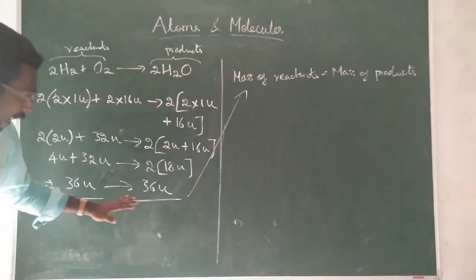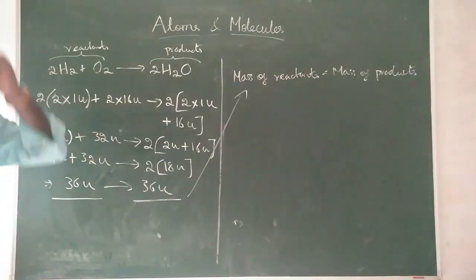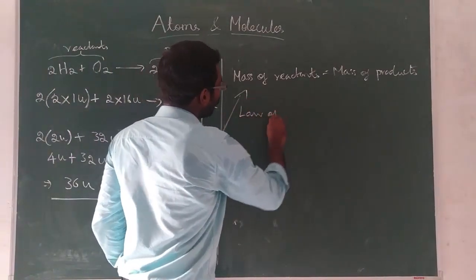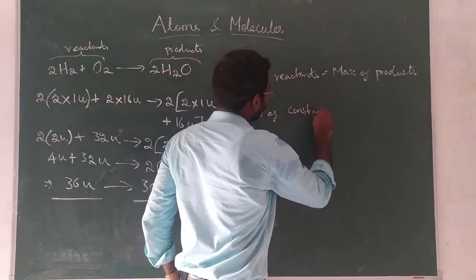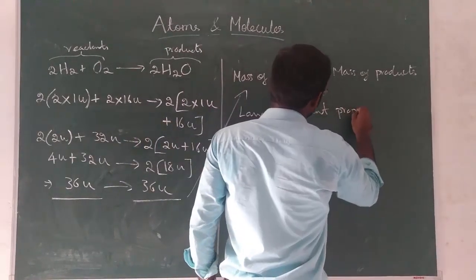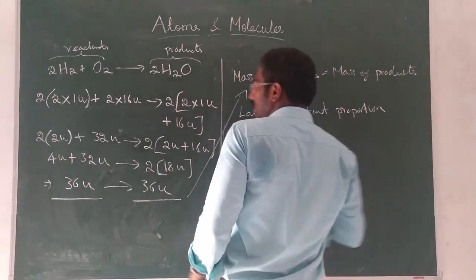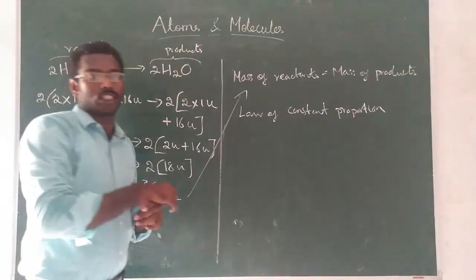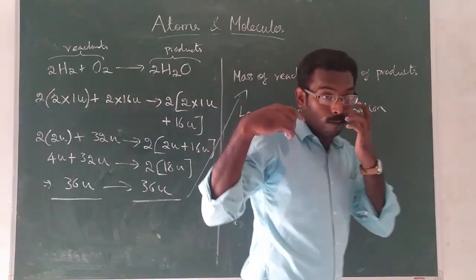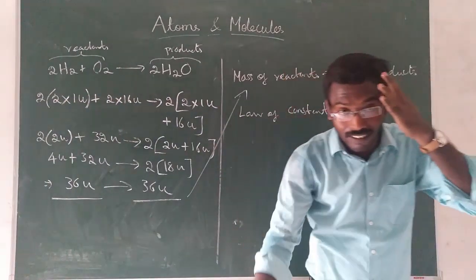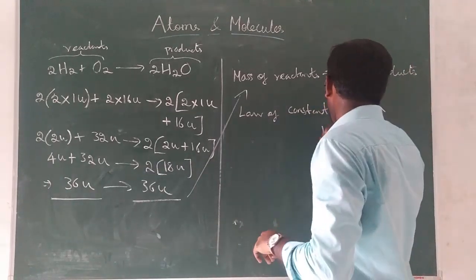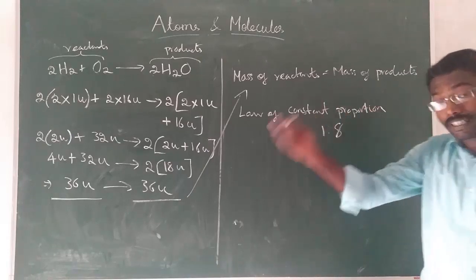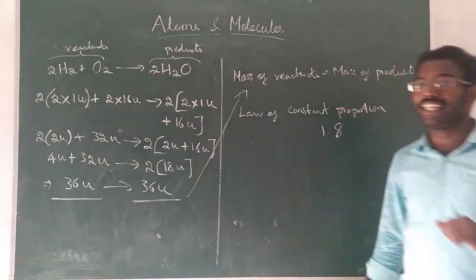Okay. From the same experiment, I am going to prove the next law. Which law? Law of constant proportion. I already told you, every substance, every compound has the elements mixed in fixed ratio. I told you now, in case of water, the hydrogen and oxygen will always be in the ratio 1:8, irrespective of the nature, irrespective of the source of water, quantity of water.